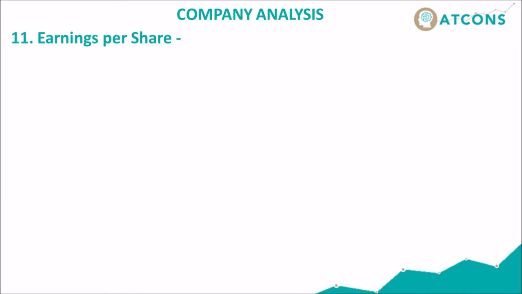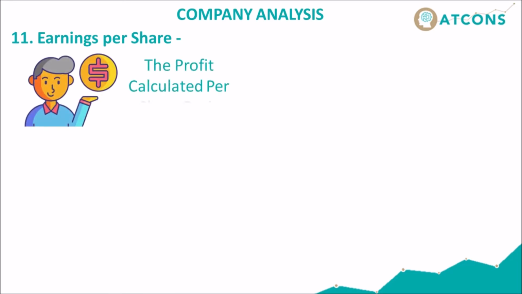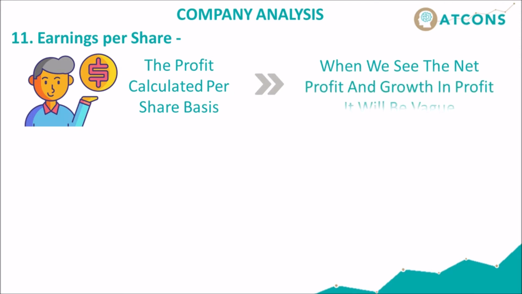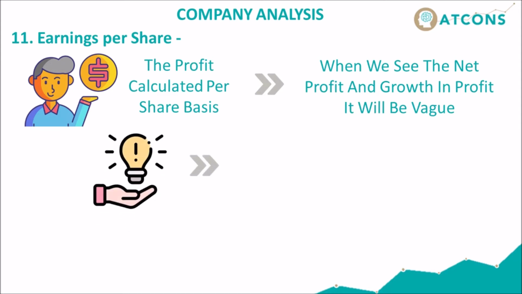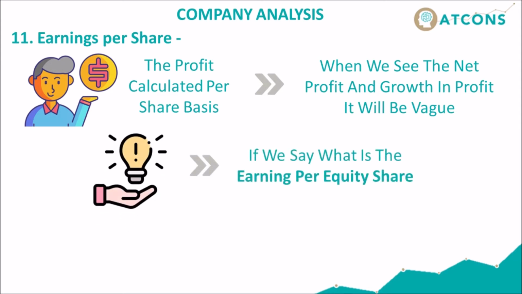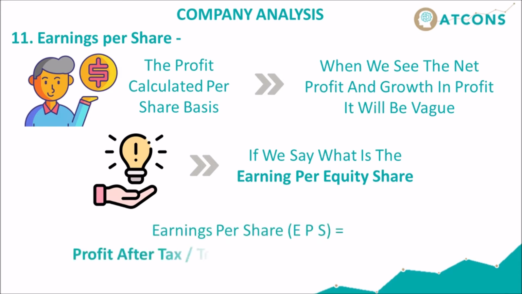Earnings per share. It is the profit calculated on a per-share basis. When we see the net profit and growth in profit, it will be vague, but one can get a clear idea if we say what is the earning per equity share. Earnings per share, EPS, is equal to profit after tax divided by the total number of shares issued.